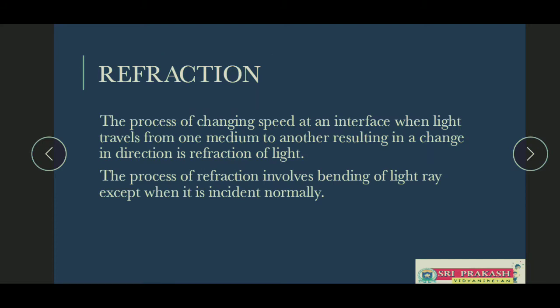What does the definition of refraction say? The process of changing speed at the interface when light travels from one medium to another medium, resulting in a change in direction, is called refraction. And the process of refraction involves bending of the light ray, except when it is incident normally. The reason for the refraction is that light changes its path when it travels from one medium to another medium. Why does it have to change? Because its speed changes. That's what we learned in the previous part of this video.